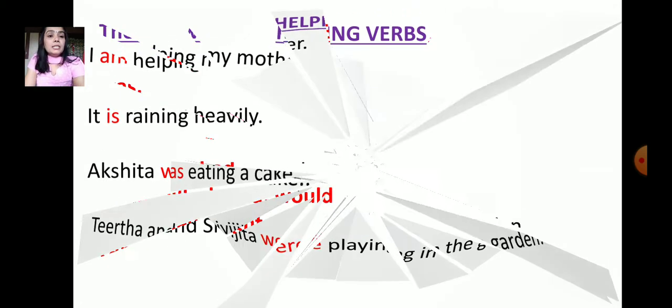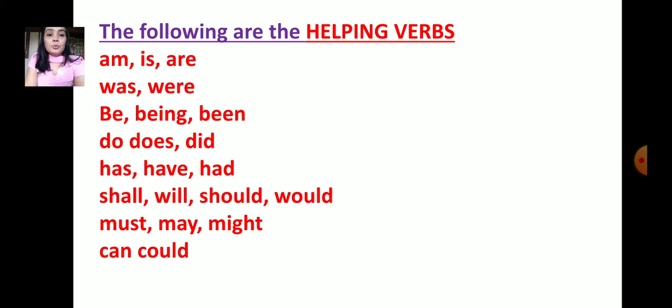Now let us see some of the helping verbs. The following are the helping verbs: am, is, are, was, were, be, being, been, do, does, did, has, have, had, shall, will, should, would, must, may, might, can, could. These words are called helping verbs.